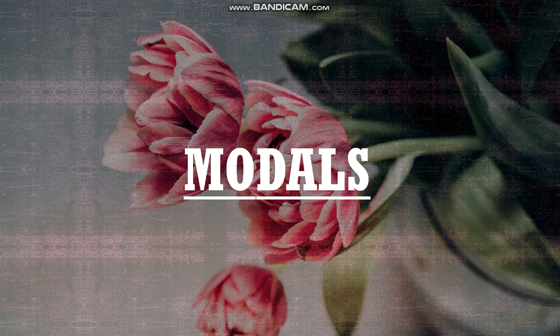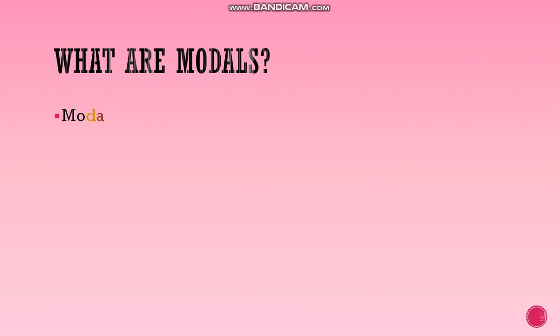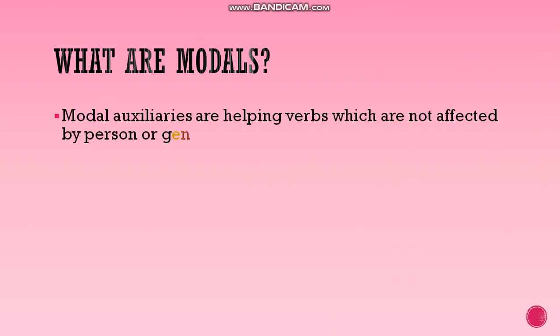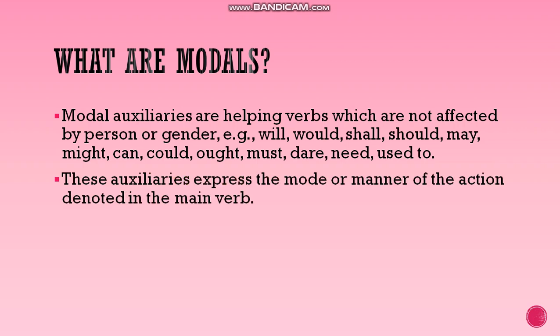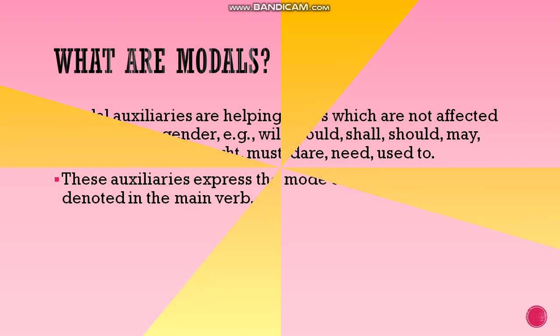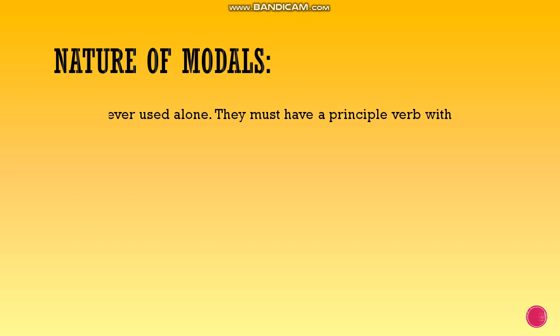Today, in this class, we'll be learning about modals. Now, what are modals? Modal auxiliaries are helping verbs which are not affected by person or gender. Example: will, would, shall, should, etc. Now, students, modals are your helping verbs. These auxiliaries express the mode or manner of the action denoted in the main verb. They are always used along with the main verb. So these are the helping verbs.